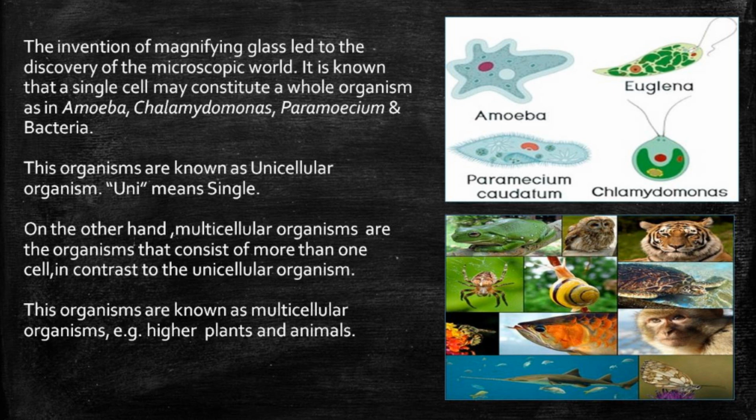On the other hand, multicellular organisms are organisms that consist of more than one cell and work together to perform the various functions in the body. These include the higher plants and the animals. As you can see in the upper part, I have given the diagram of the unicellular organisms, and in the lower part, the multicellular organisms.